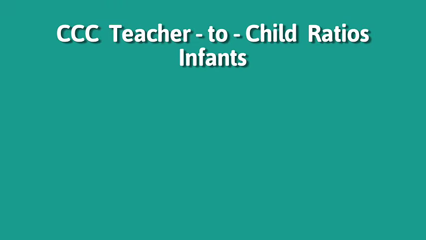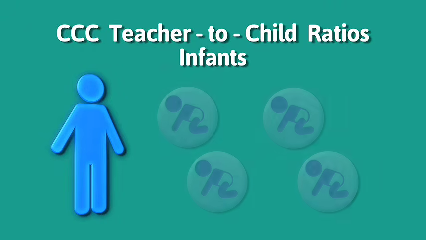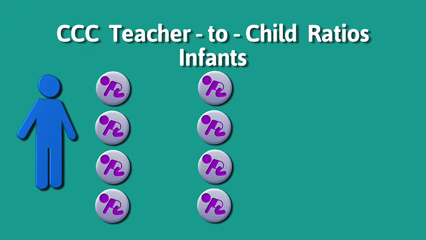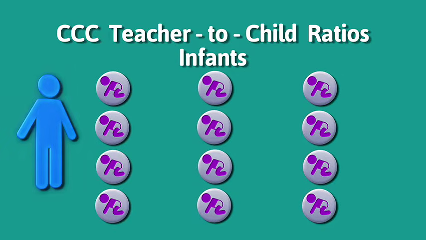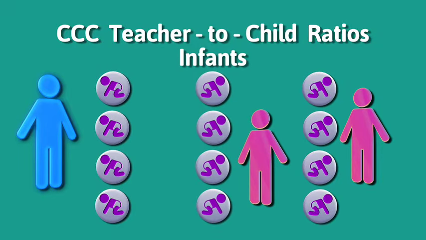Infant centers serving children from birth to age 2 need to have a minimum ratio of 1 fully qualified infant teacher for 4 infants. In a room with more than 4 infants, up to a maximum of 12 infants, there must be 1 fully qualified teacher responsible for the direct care and supervision of a maximum of 4 infants. In addition, that fully qualified teacher supervises aides, with each aide responsible for the direct care and supervision of a maximum of 4 infants.